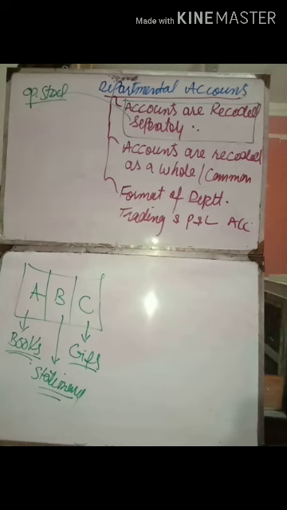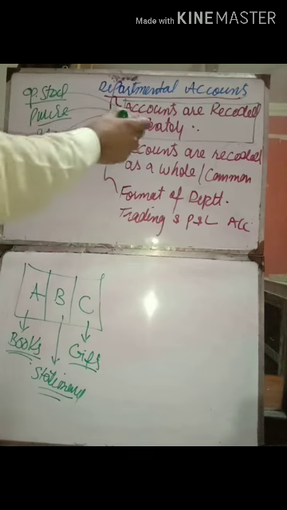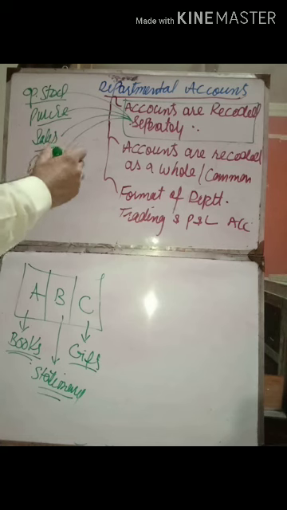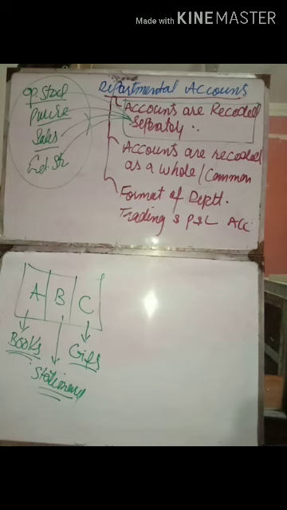At the start of the period, what is the opening stock of books, what is the amount of opening stock of stationery, what is the amount of opening stock of gifts. This must be taken as a separate record. Then the amount of purchases of each and every department must also be recorded separately. Then the amount of sales of each department, and the fourth one is the amount of ending stock. These amounts cannot be divided. These are normally recorded as a separate record for each and every department.